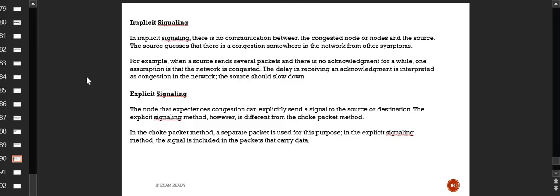Yes. Now, implicit signaling and explicit signaling. What does that mean? In implicit signaling, there is no communication between the congested node or nodes and the source. Nobody is telling anyone that there is a congestion. You understand it yourself. For example, if I'm asking continuously, are you able to understand?